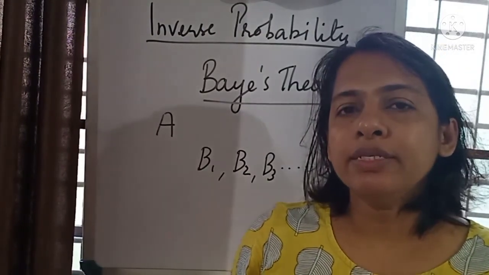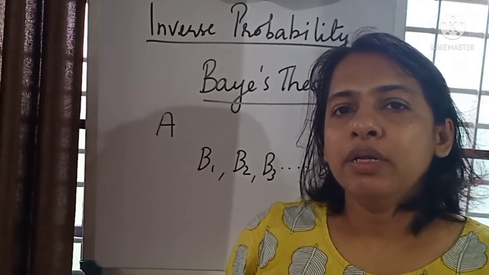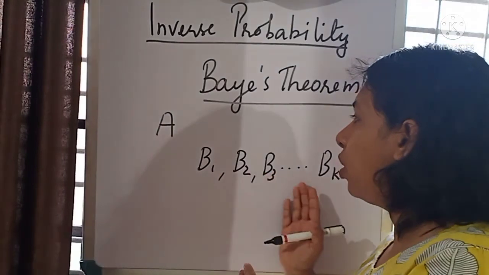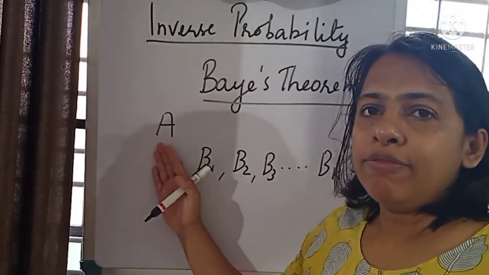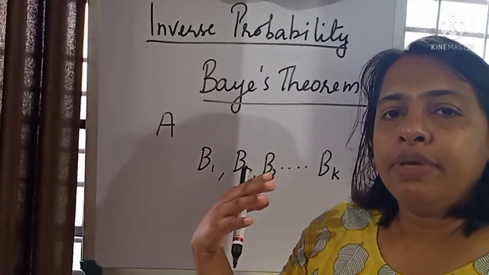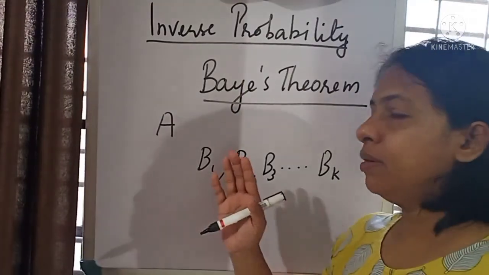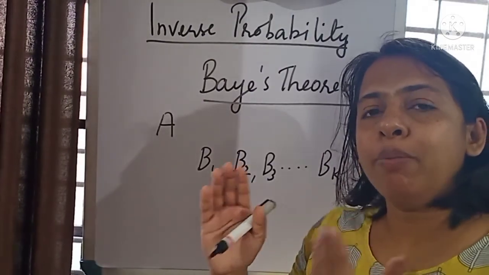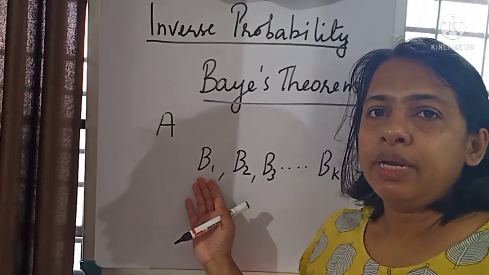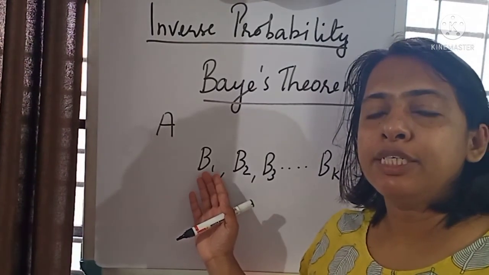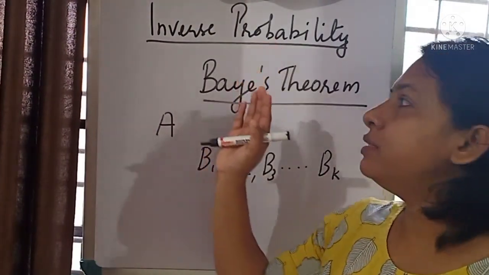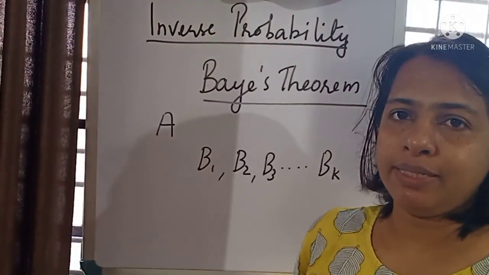These are all causes of happening of the event A. Sometimes we may be interested to find out the probability of a particular cause. In that case, such probabilities are termed as inverse probability, and Bayes theorem is based on inverse probability.